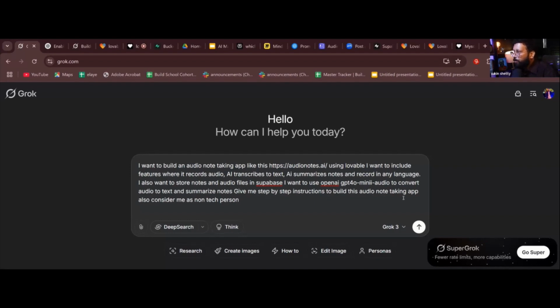Also consider me as a non-tech person. Why are you telling the AI you're a non-tech person? Tell me in the chat, why are you telling that? So it can simplify. Exactly. Right? So it is very important to tell this. A lot of people miss this point, because if you miss this point, Grok doesn't know whether you are a tech person or a non-tech person. So if you tell it that you're a non-tech person, it gives detailed step-by-step instructions.